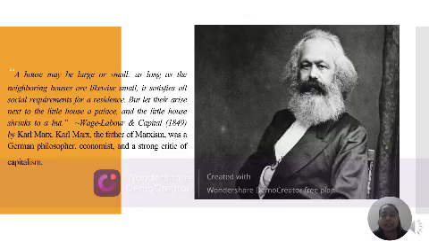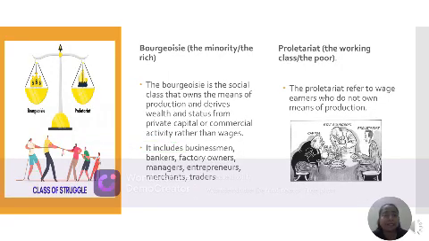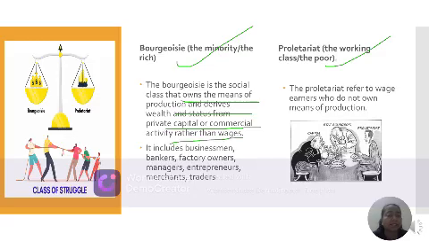This theory was actually given by Karl Marx. He is the father of Marxism and a strong critic of capitalism. What does he state? He states that there are two groups. The first one is the rich, the minority. Another one is the poor. The rich, who get all the advantages, own the means of production. They derive wealth and status from private capital and commercial activity rather than wages. They include all businessmen, bankers, factory owners, and so on.